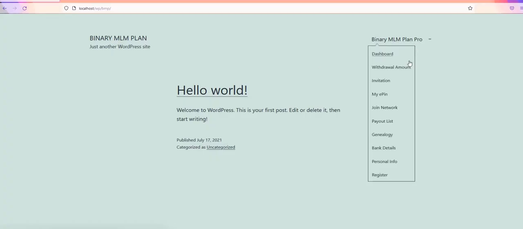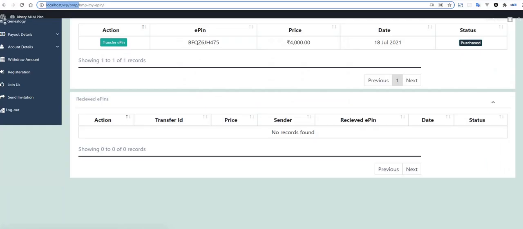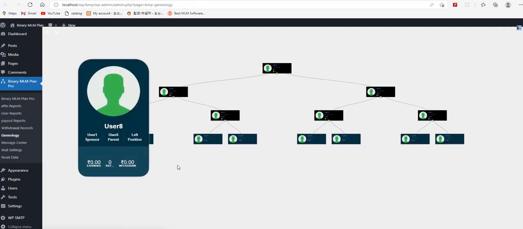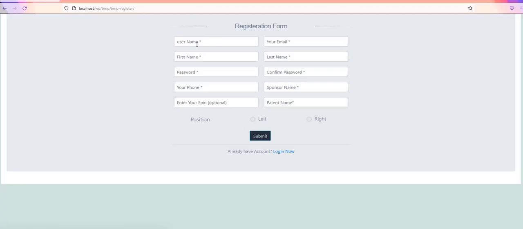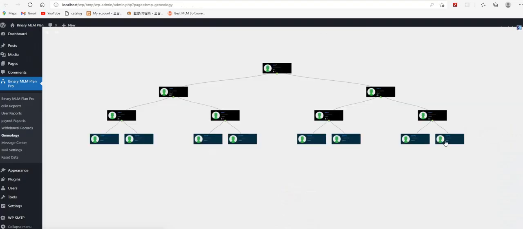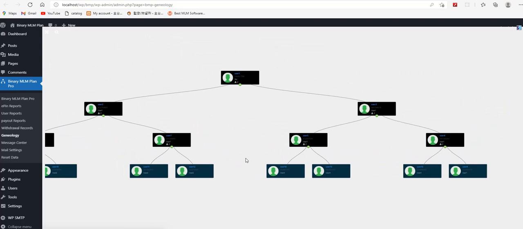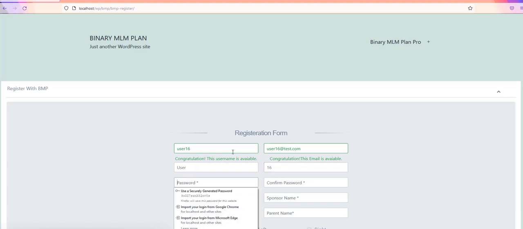So suppose I am registering here under user 1. Let me check the genealogy first of all. I am registering under user 8 as a parent, and user 1 will be the sponsor of that new member. Let me check the latest. What is the latest? 15. I am checking here user 16, user16@test.com.